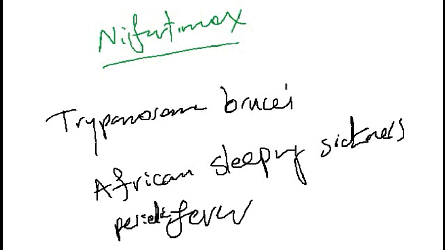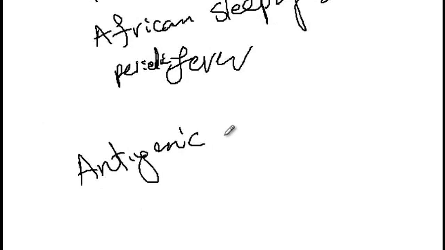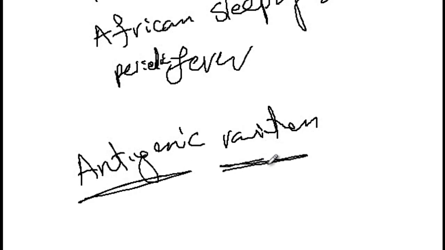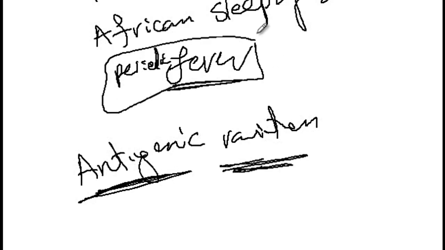And the reason that they have periodic or recurrent fevers is that the parasite undergoes antigenic variation. So once the body starts fighting the infection, the fever will subside, but then eventually the parasite will undergo antigenic variation and it can launch another attack, as a consequence of which there would be a fever spike. Body will start fighting it, and then the fever will go down again. Again, the parasite will undergo antigenic variation, and then another fever, and so the cycle continues.